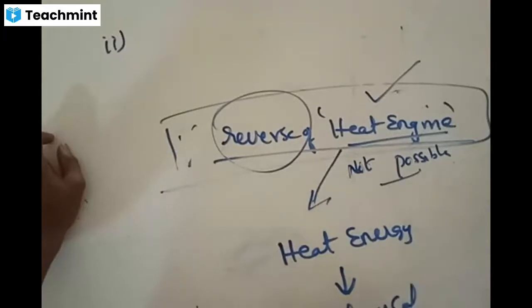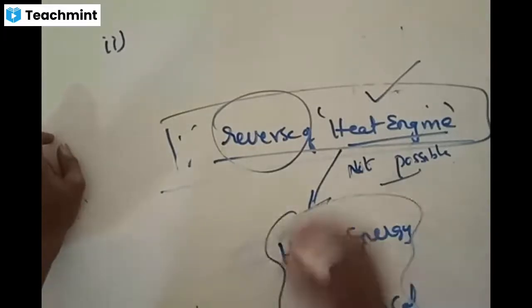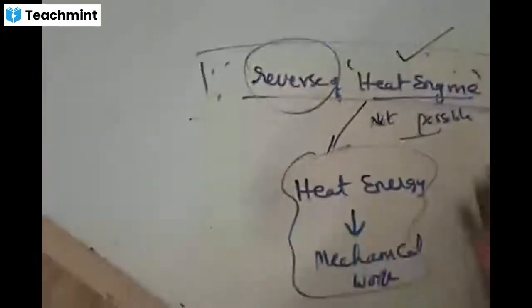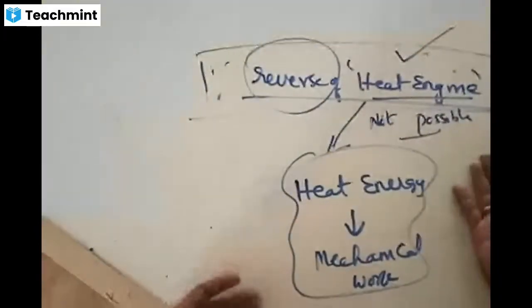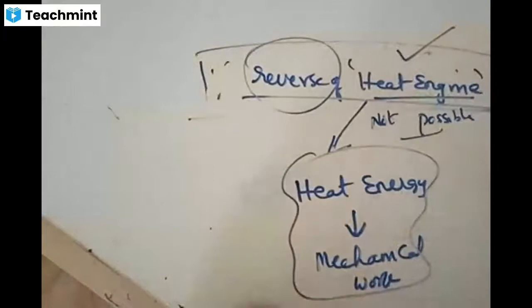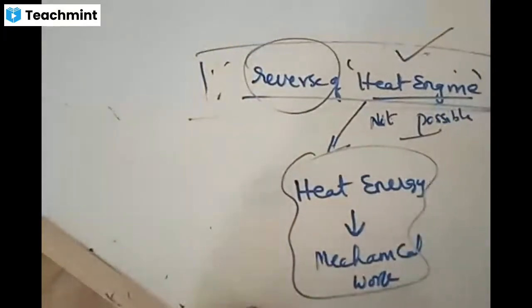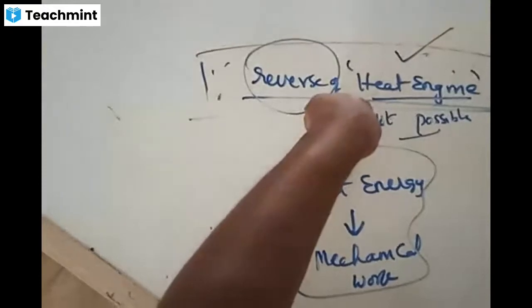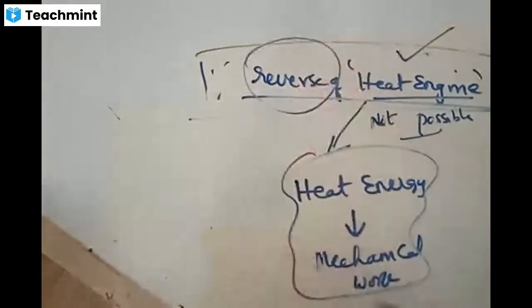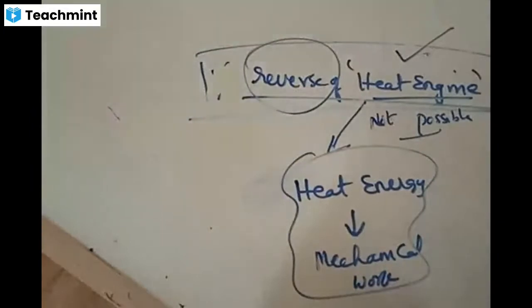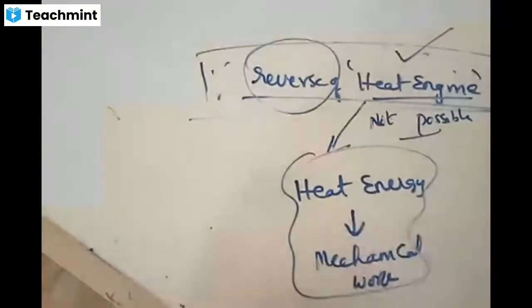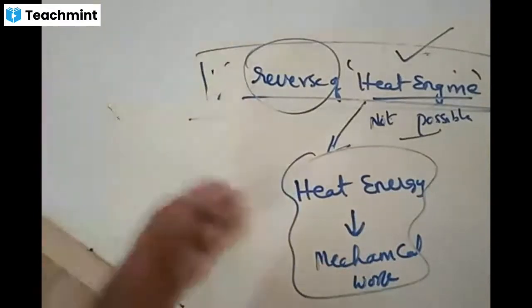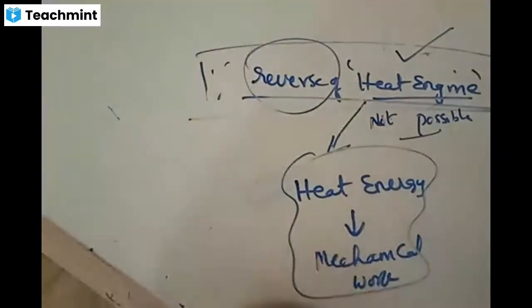What is mechanical work? These heat engines are what we make use of in our bikes. The engine present in a bike is nothing but a heat engine, which functions with the help of heat. The initial first heat engine was the engine in a train, which runs with the help of coal. By burning the coal, heat is generated, and that heat is used to convert into the motion of the train. That is the heat engine.